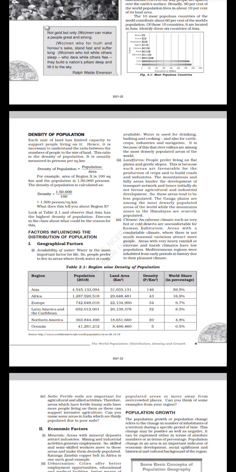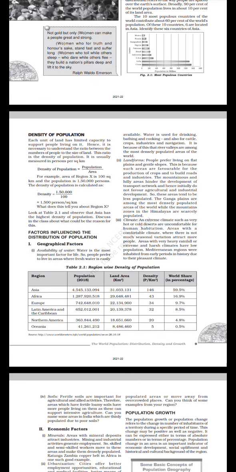Landforms. People prefer living on flat plains and gentle slopes. This is because such areas are favorable for the production of crops and to build roads and industries. The mountainous and hilly areas hinder the development of transport network and hence do not favor agriculture and industrial development. So these areas tend to be less populated. The Ganga plains are among the most densely populated areas of the world, while the mountain zone in the Himalayas is scarcely populated.